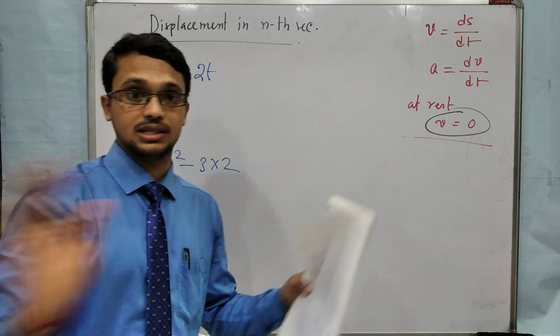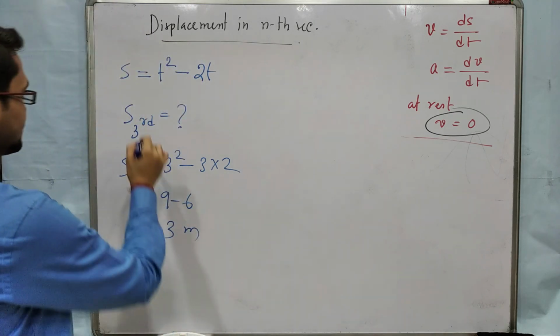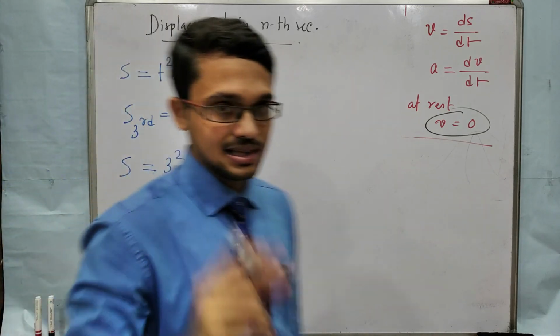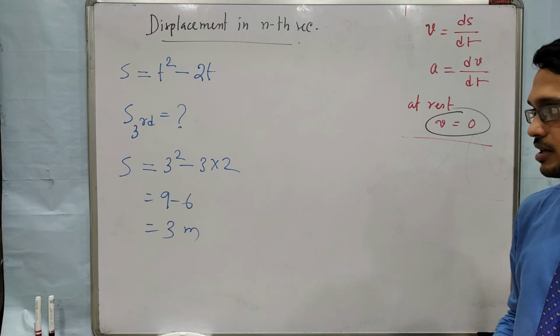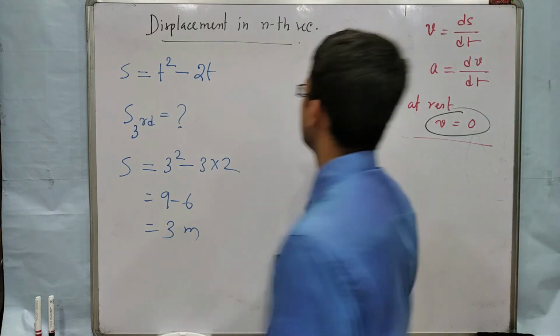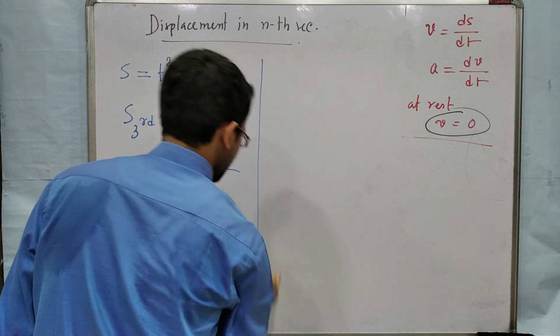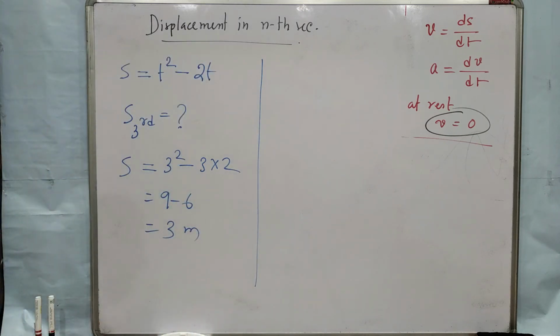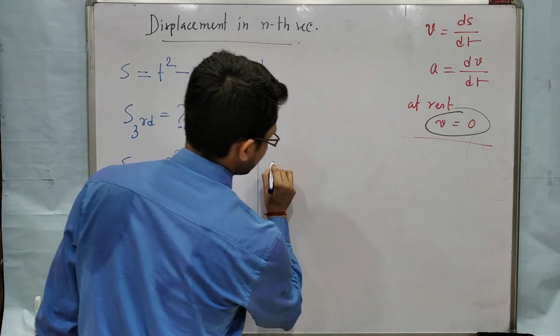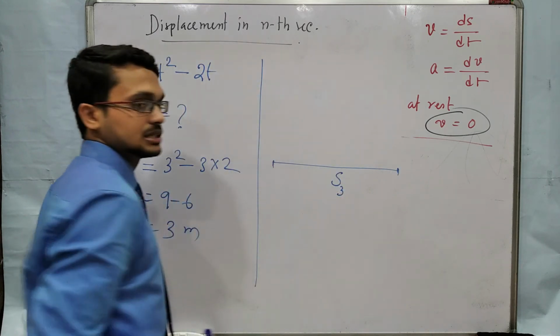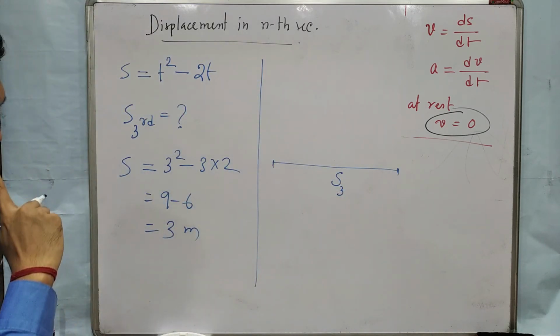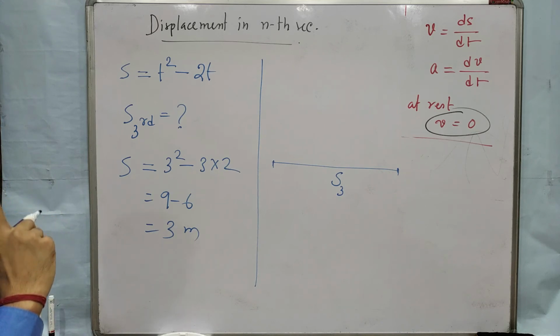Total 3 seconds, 0 to 3 seconds. But we want to find the displacement in the third second. At that particular second, what will be the displacement? So here you have to take the feeling of this. Suppose this is the displacement in 3 seconds, S3. We want to find the displacement in the third second.